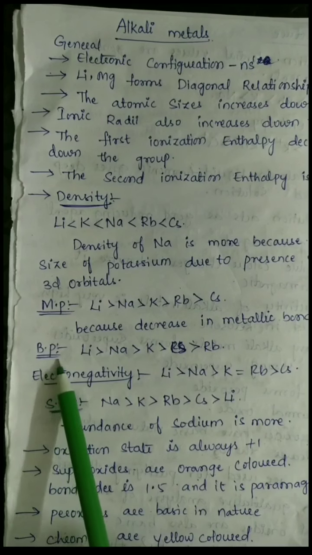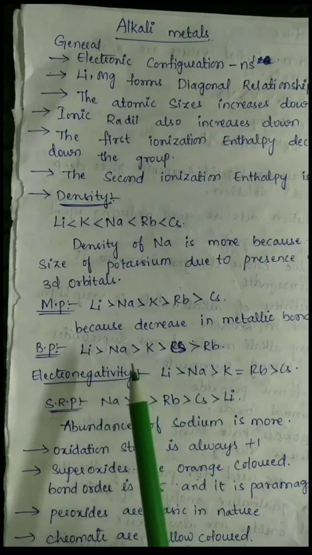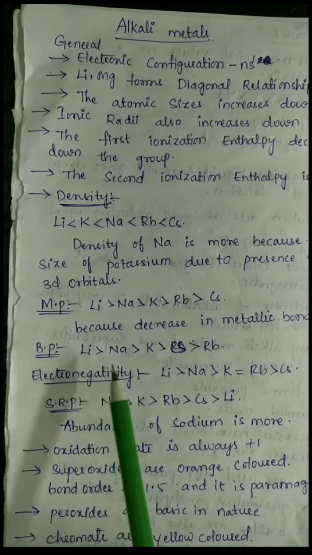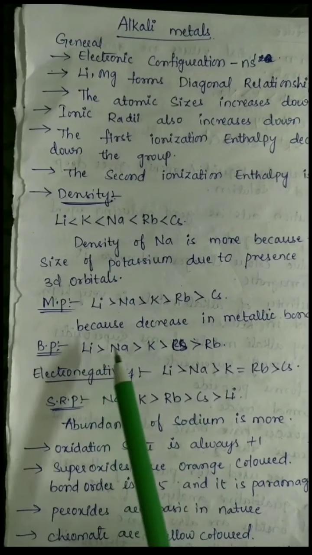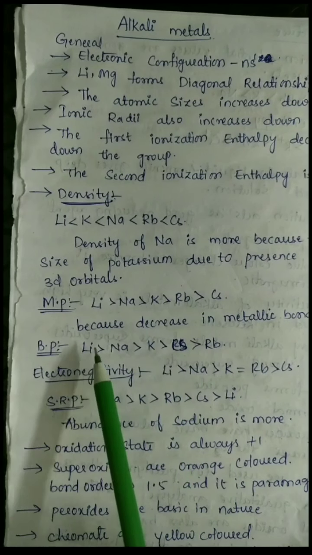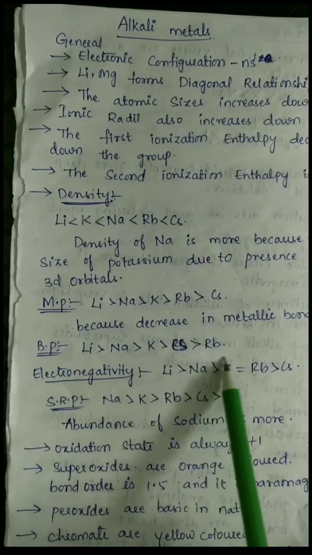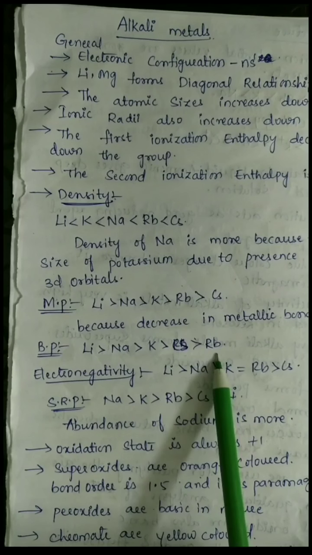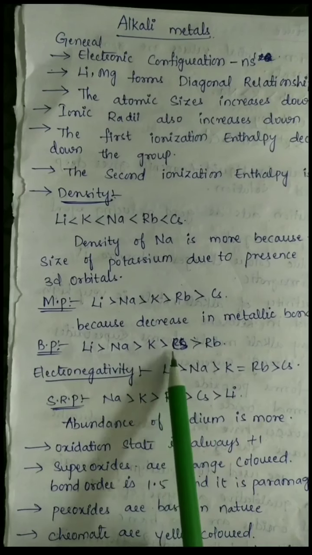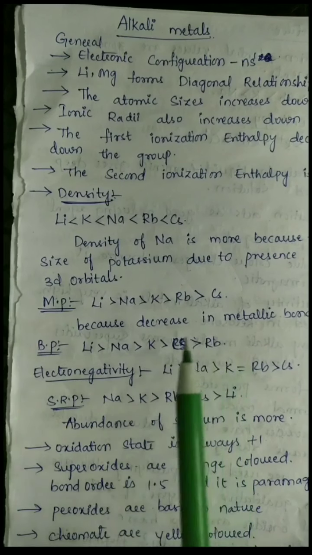Here the next one is boiling point. In the boiling point also, as we go down the group, the boiling point decreases. Lithium is greater than sodium, is greater than potassium, is greater than cesium, is greater than rubidium. Here guys, you can see the irregular trend. Here cesium has a greater boiling point than rubidium.